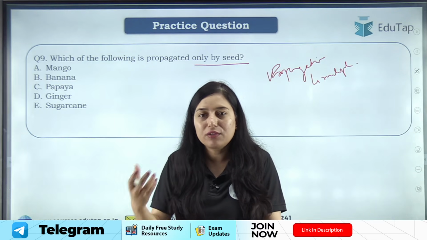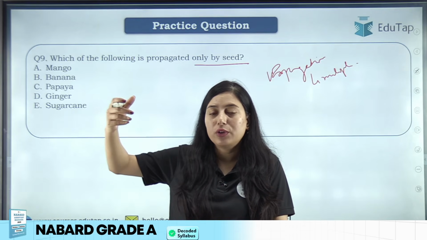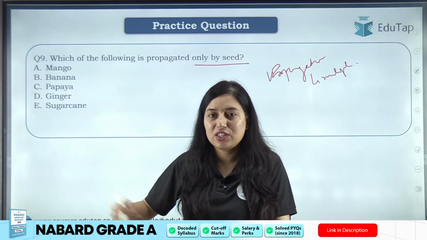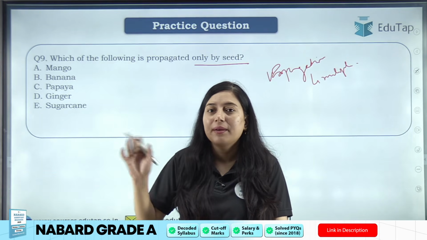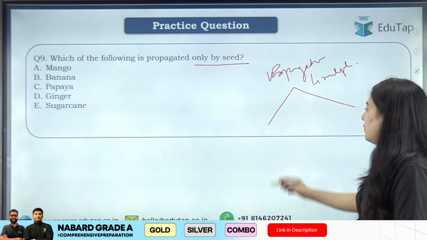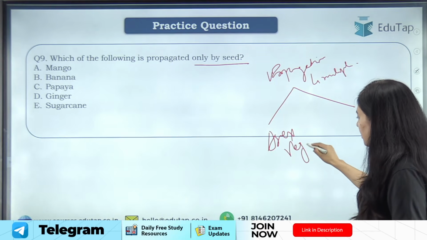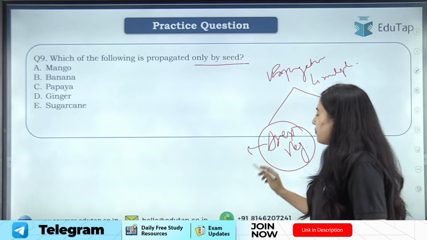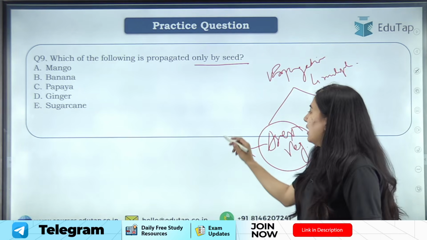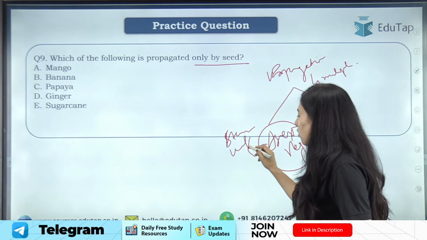We use seed of that particular plant and then grow that seed, right? Now, that seed will grow into a new plant, produce some amount of seeds, and now that seed can be used for the multiplication. That is how plants multiply. But apart from seeds, we have another method of propagation, which is known as asexual method of propagation or vegetative method of propagation, where we are not using seed, rather we are using any other part of the plant, like stem, leaf, or roots.